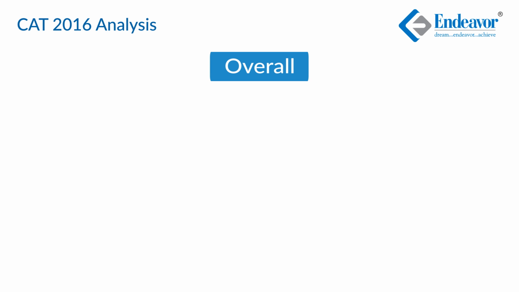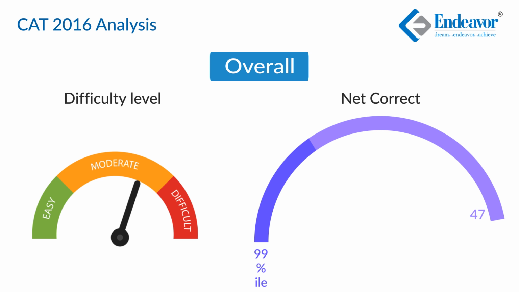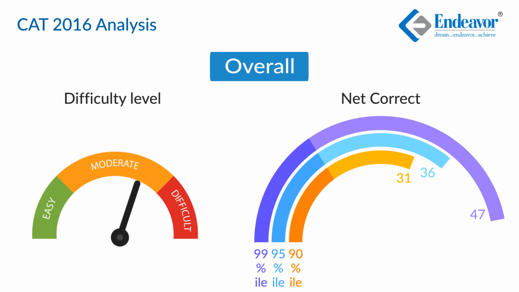All in all, with the 3 sections put together, we can say that the paper has been slightly on the difficult side in comparison to last year. Our predictions for the cutoff are such: for somebody to secure a 99 odd percentile, he should be targeting 47 net correct questions. Those aiming for the 95 percentile range should ideally have around 36 net correct questions. 90 percentile would be at approximately 31 net correct questions. 80 percentile should ideally be at 26 net correct questions, and 70 percentile at approximately 21 net correct questions.